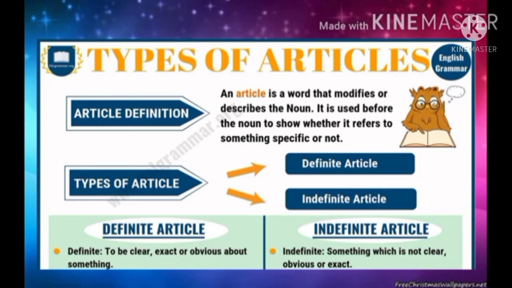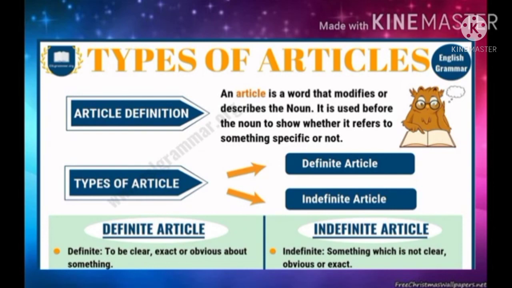Like for example, I saw a cat on the road. The first time you are speaking about the cat, so you will say a cat. Now you want to give more details about that cat. So what will you say? The cat was playing with its tail, or the cat was drinking milk. The cat was very fluffy. So next time when you refer to that cat, we will use the definite article the.